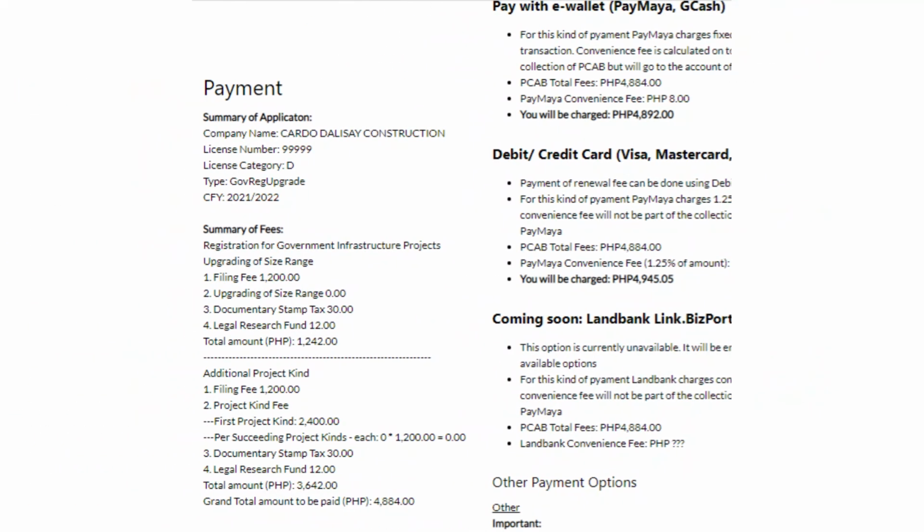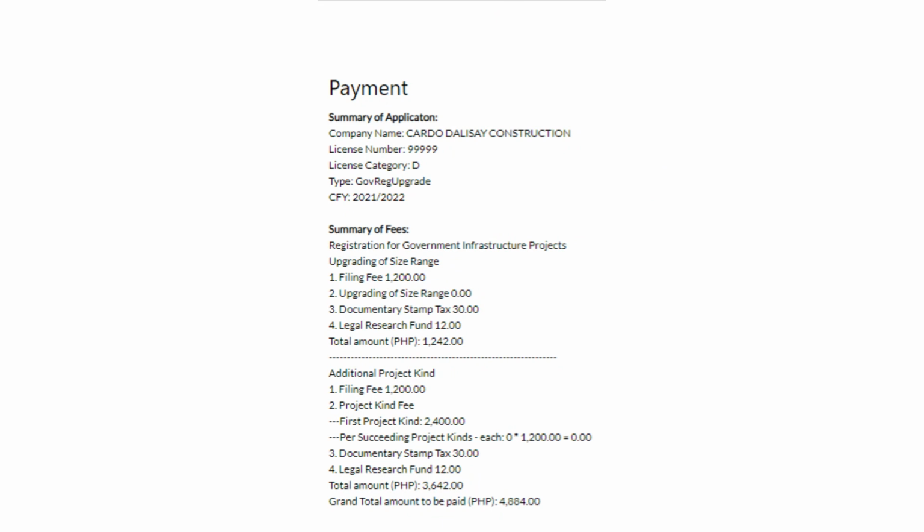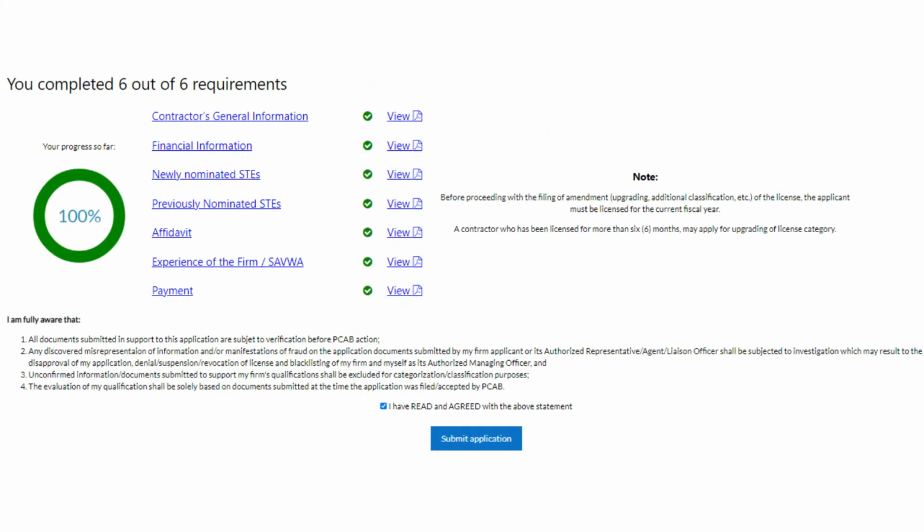Before paying and proceeding with payment options, please double-check the payment details including company name, license category applied for are correct and consistent. Once payment of application and all requirements have been accomplished, a Submit Application button will appear. Before clicking the button, the applicant should review all information provided as well as all supporting documents provided. Applicants are given 24 hours to edit his application. Once this period has lapsed, editing access to the application expires, and the processing by PCAB starts.